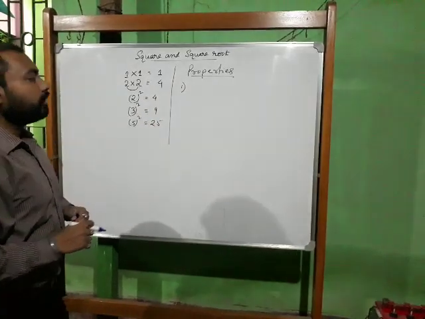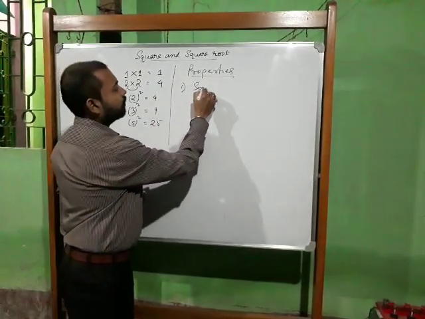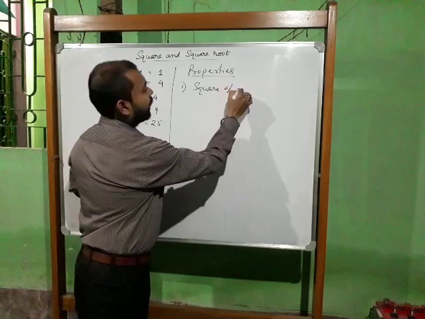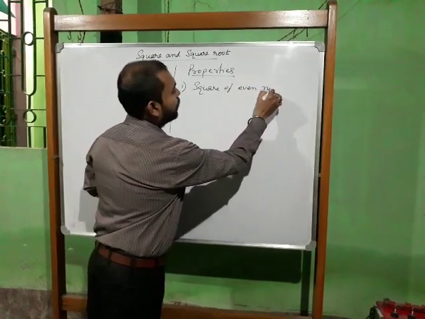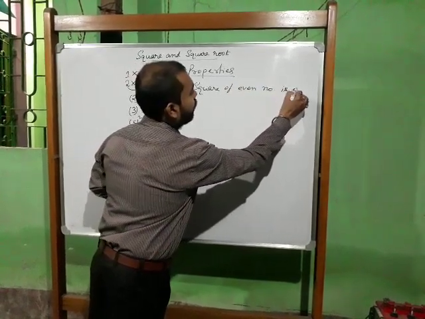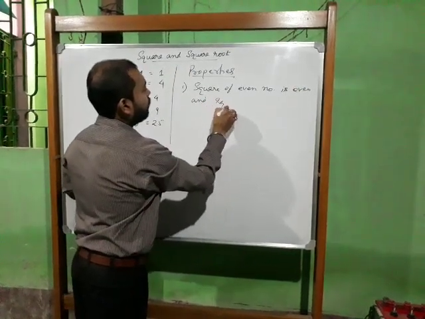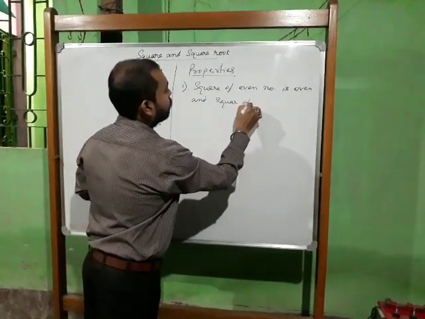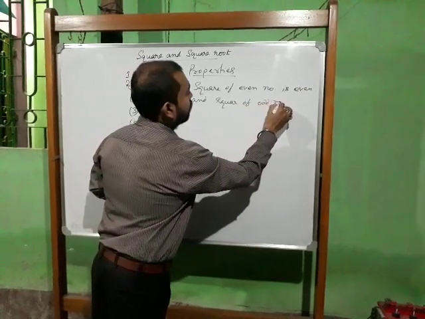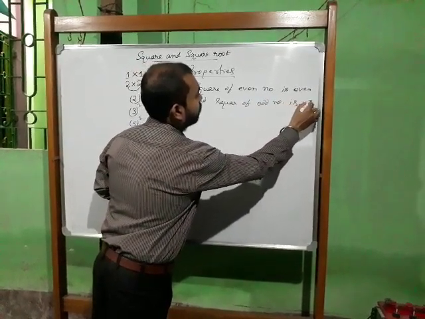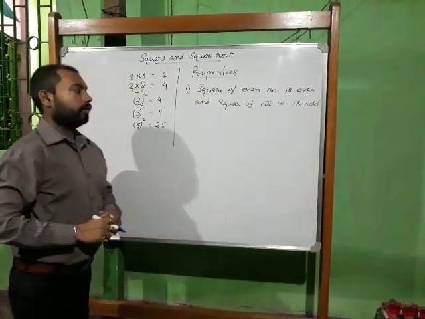So the rule says that the square of an even number is even and the square of an odd number is odd. So this is one of the properties.